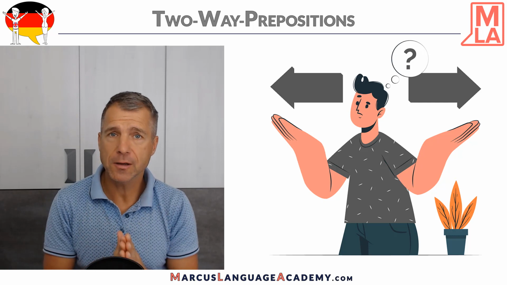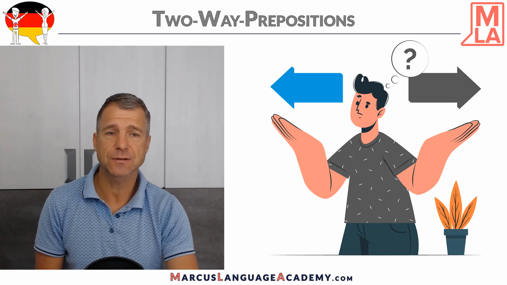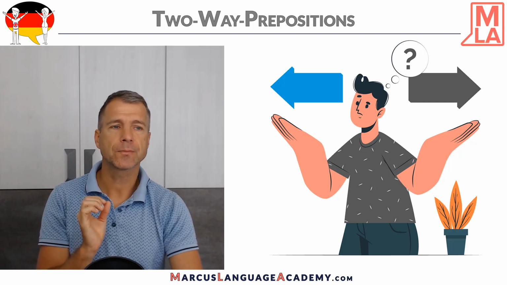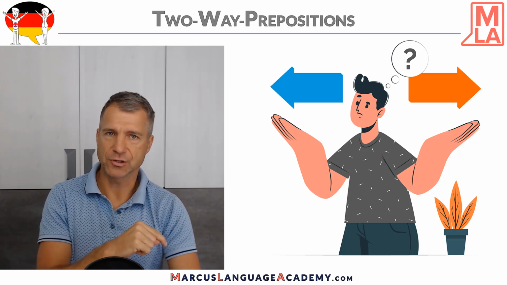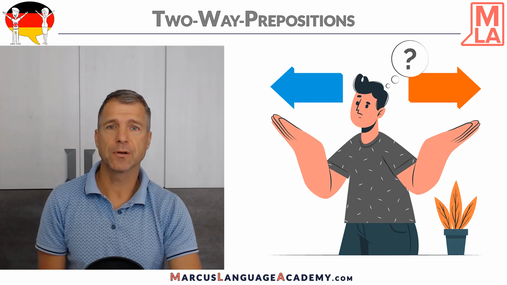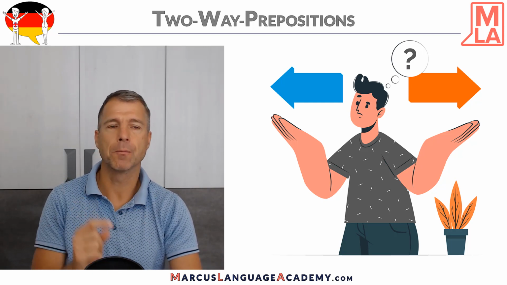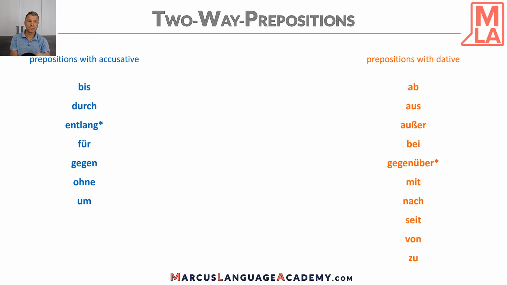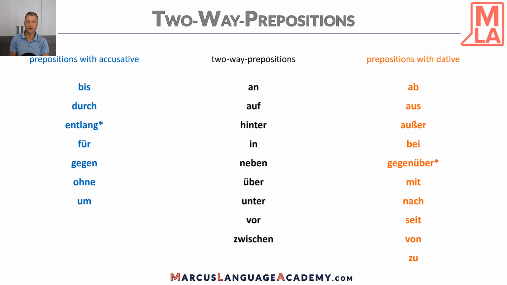Remember, we talked already about dative prepositions and accusative prepositions. Accusative always takes the blue color and dative will take the orange color. But we also have this group of two-way prepositions. They could take both. So here is the list of prepositions that always take accusative. Then we have the list that always take dative. And here we have our two-way prepositions: an, auf, hinter, in, neben, über, unter, vor, zwischen.